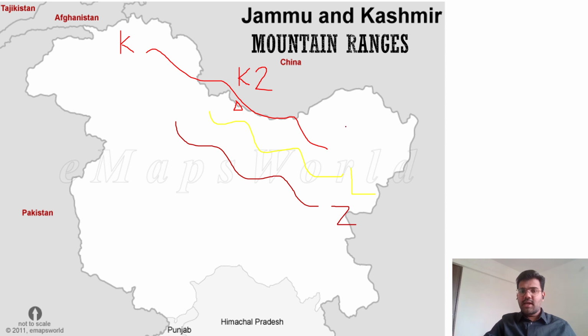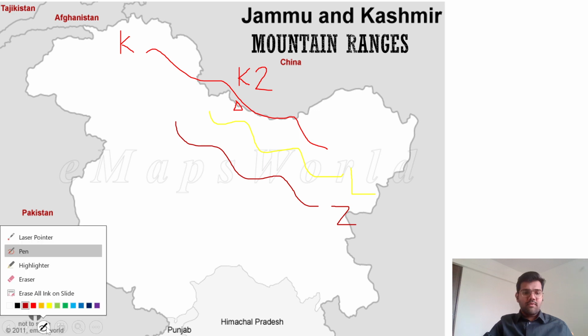We are studying for UPSC, so UPSC can ask you to arrange the mountain ranges from north to south direction. That's why we are learning it. Even MPSC has already asked you to arrange the mountain ranges from north to south direction. To the north, we have the Karakoram range, then the Ladakh range, then the Zanskar range, and to the south of the Zanskar range,